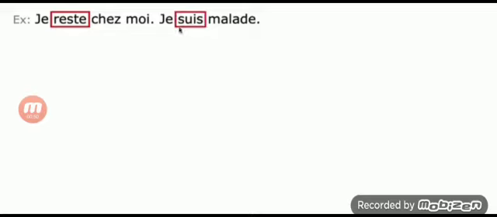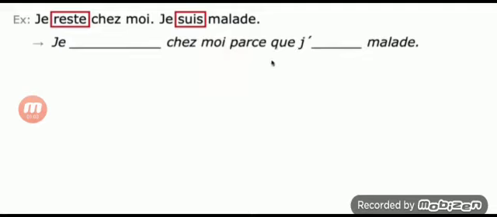Two sentences forming a single sentence using the expression parce que, because. First sentence must be in passé composé. Second is in imperfect. So rester in passé composé.